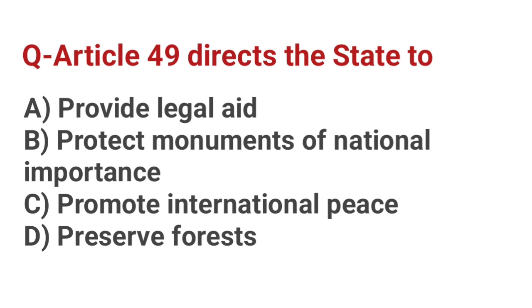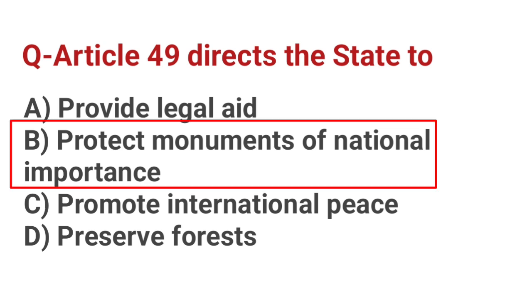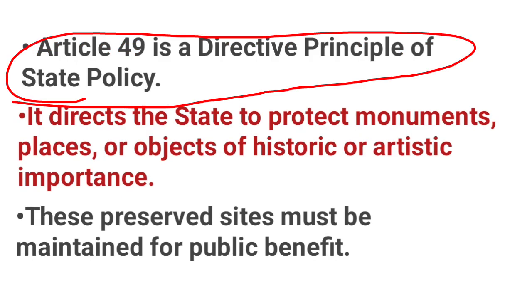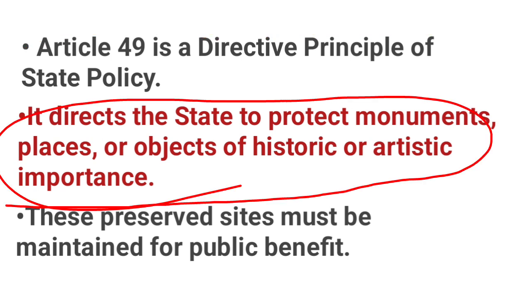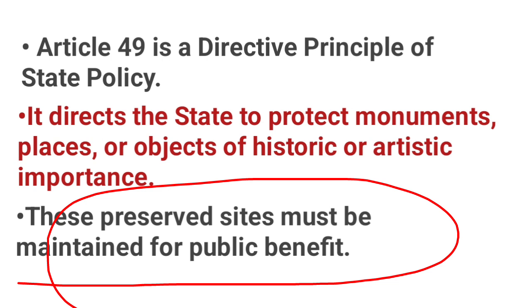Article 49 directs the state to. Correct answer, B. Protect monuments of national importance. Article 49 is a directive principle of state policy. It directs the state to protect monuments, places, or objects of historic or artistic importance. These preserved sites must be maintained for public benefit.